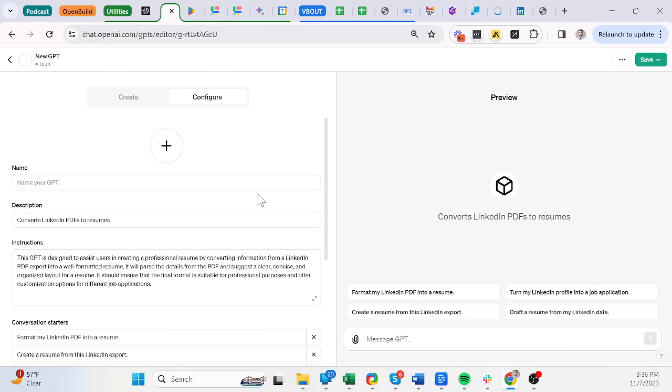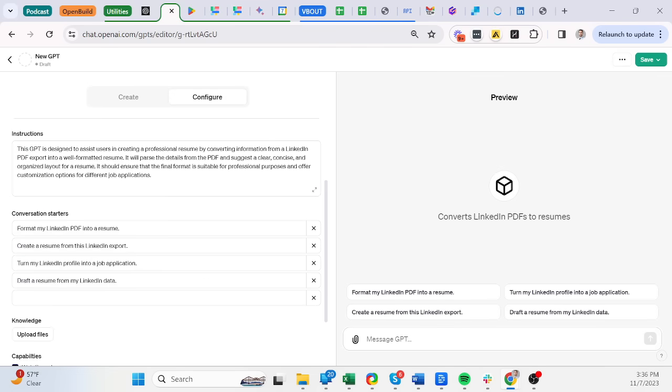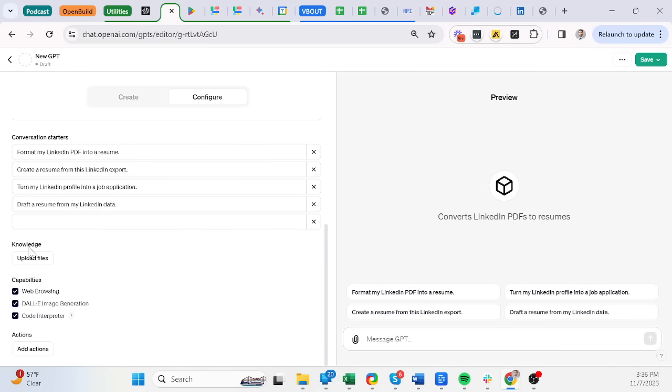But if I go to Configure, I can scroll down a little bit and change the conversation starters. On top of it, I can upload my own knowledge base. So if I have, let's say, a 200-word document and I want to create answers from that document, I can do it from here.